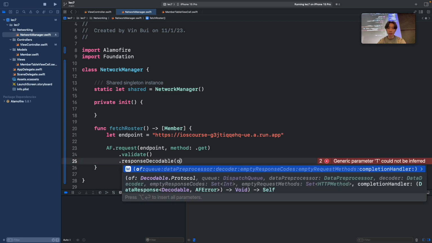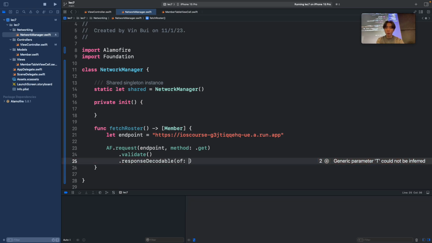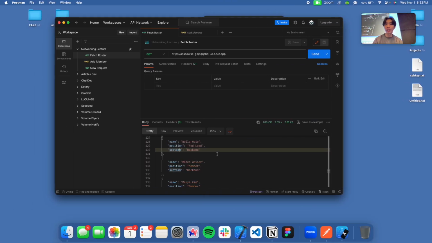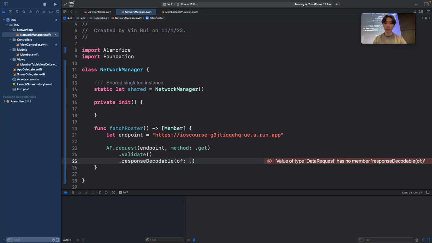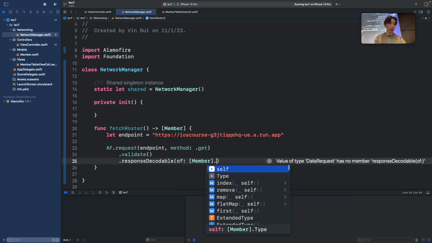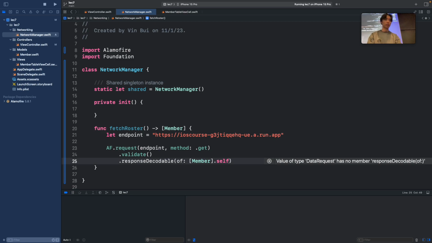The first parameter it takes in is an of, so you want to give it some type that we want to decode it to. In this case, you can see there's a square bracket here indicating that it's some kind of list, an array, and it's going to be an array containing member objects. So I want to decode that into Member, and you want the actual type itself, so you do Member.self. Okay?